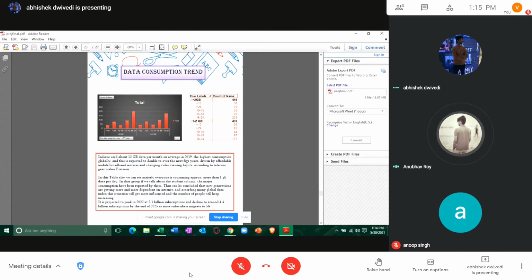If we talk about India especially, Indians use about 12 GB of data per month on average, and this is the highest consumption globally. And it's also expected to double over the next 5 years because of the changing video viewing habits, according to many telecom companies. So it's good news for India because the internet is also going cheap, and those who can't afford it can also start affording it.